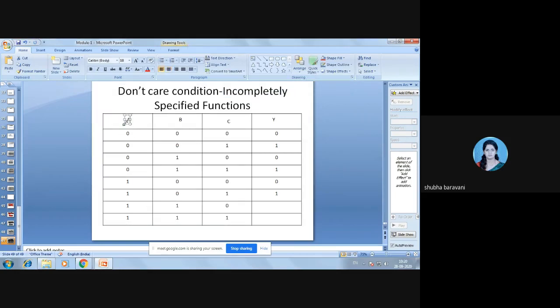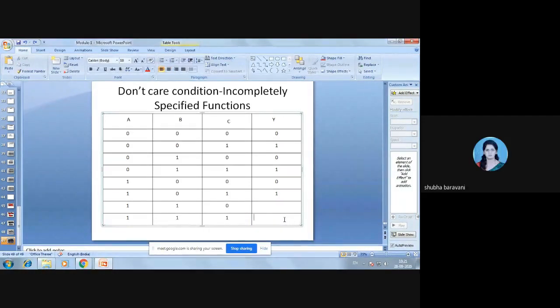Here y is your output. But what is happening here, y is specified for 000, 010, 011, 100 and 101. However, I have not defined the output for these two combinations, correct?